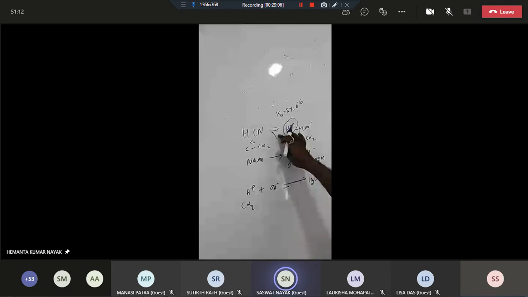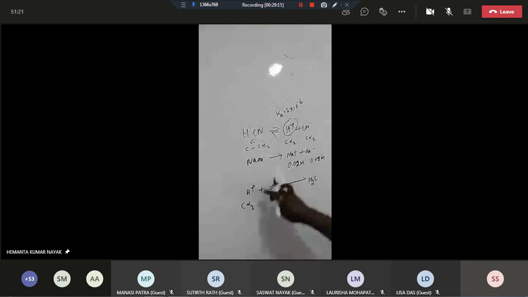So you see this is one equilibrium, and this is another equilibrium. In both the equilibria, the H+ ion is common. So we can consider that the concentration of H+ ion here is the same as here. Yes or no? Okay. Now you see OH- is present by what amount? 0.02. Correct? Is that clear?